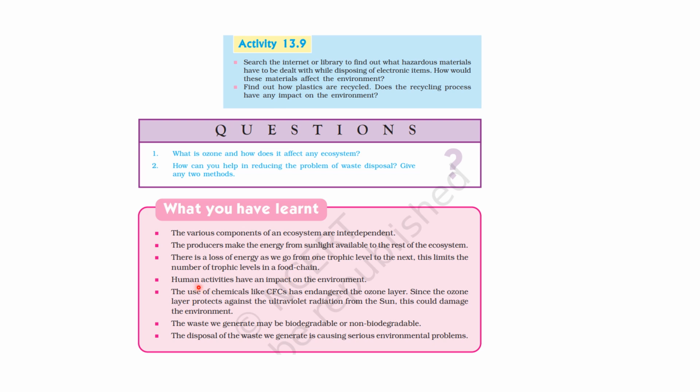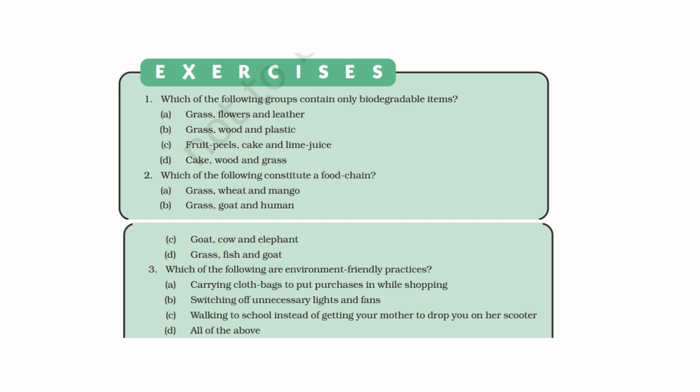Okay. Now human activities have an impact on the environment. Okay. Use of chemicals like CFCs has endangered the ozone layer. Very important. Now since ozone layer protects against the ultraviolet radiation from the sun, this could damage the environment. Okay. Waste that is generated can be biodegradable or non-biodegradable, okay, and the disposal of waste we generate is causing serious environmental problems. So here we come on to the exercises of the chapter.